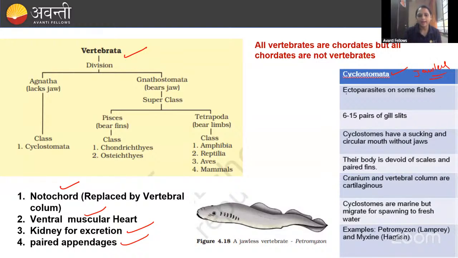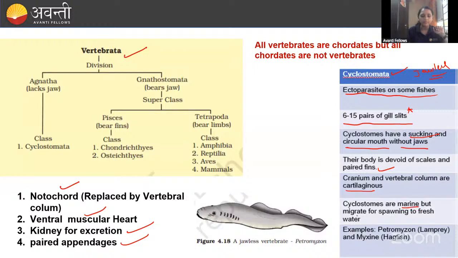Okay. They are the ectoparasites. They will bind to some fishes. They will be ectoparasites outside. Okay. And they are having 6 to 15 pairs of gill slits. Important. And cyclostomes are having a sucking and circular mouth. Important. And without jaws. And their body is devoid of scales. They don't have any scales or any fins. Okay. And cranium and vertebral column are all cartilaginous.